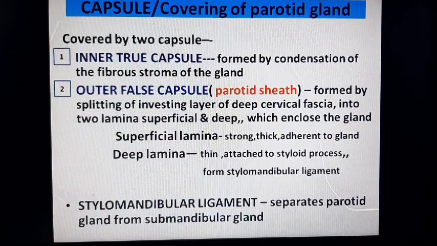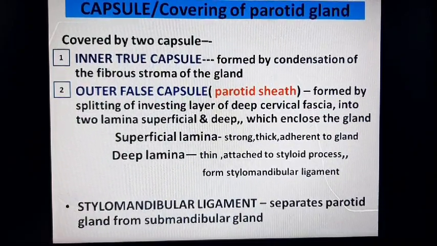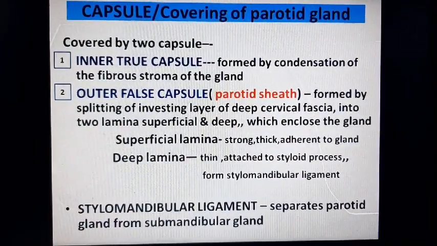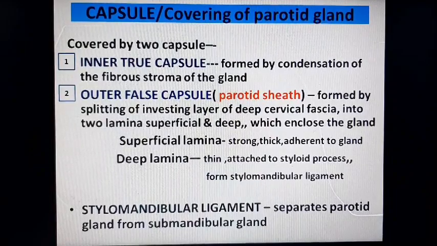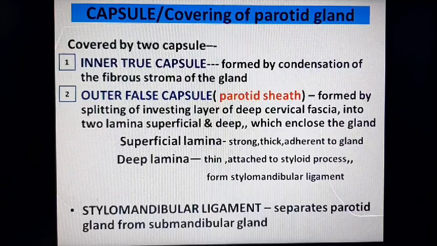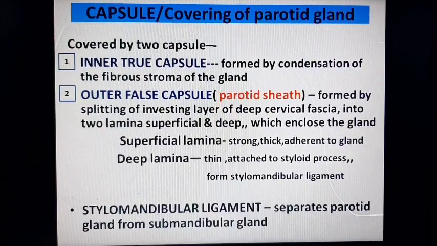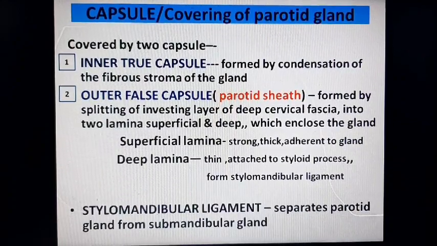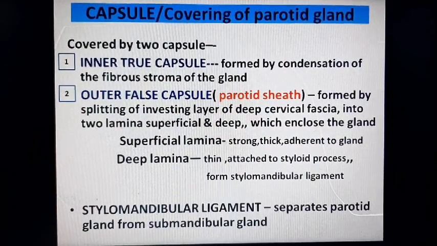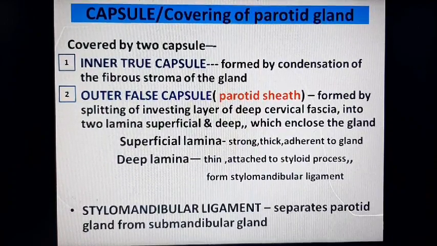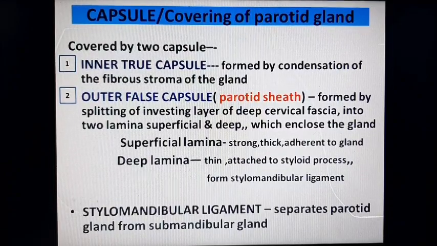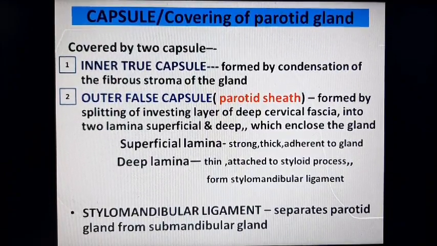It is formed by a splitting of investing layer of deep cervical fascia into two lamina, superficial and deep lamina, which enclose the gland. The superficial lamina is strong, thick and adherent to the gland, and the deep lamina is thin and attached to the styloid process. It is thickened to form a stylomandibular ligament. This stylomandibular ligament separates the parotid gland from submandibular gland.